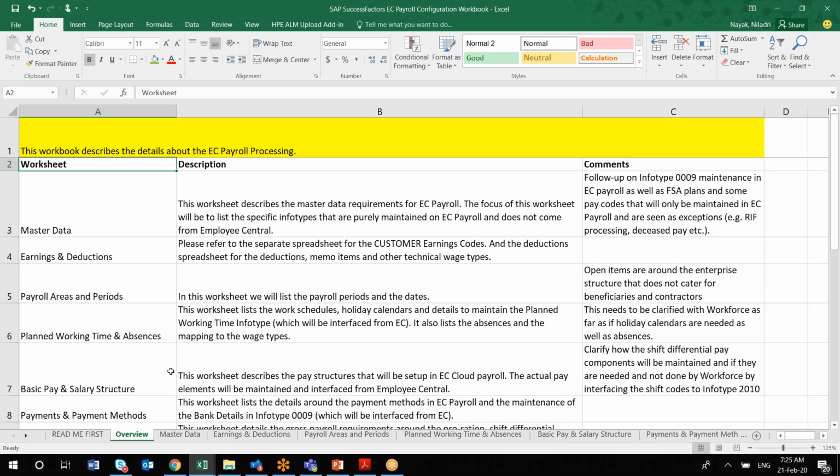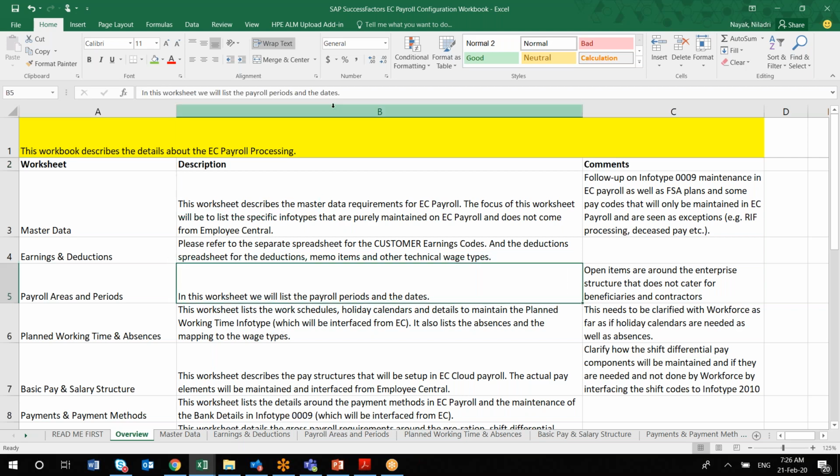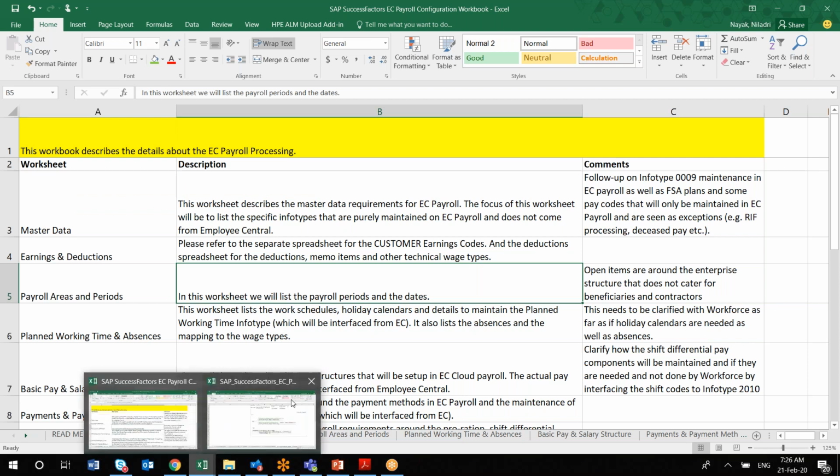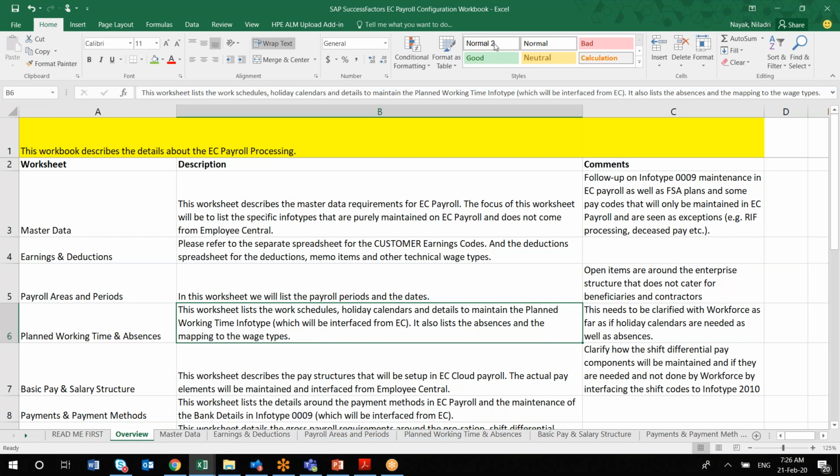But before go-live, you have to make sure it is signed off two to three times, depending upon the number of iterations. After post implementation you have to maintain it: if you are making any changes, you have to update those changes in this particular workbook. That is the only thing I wanted to highlight here in the EC payroll workbook. So any questions here?